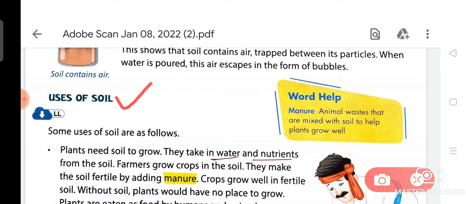Plants need soil to grow. They take in water and nutrients from the soil. Farmers grow crops in the soil. They make the soil fertile by adding manure. Crops grow well in fertile soil. Without soil, plants would have no place to grow.